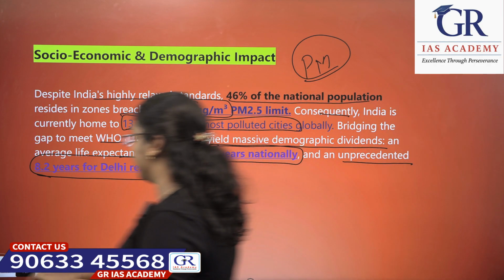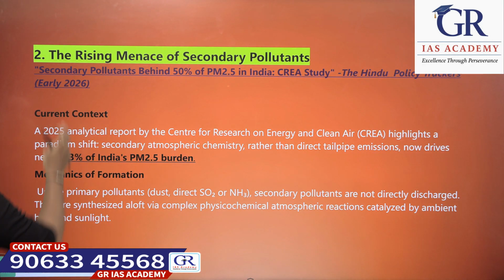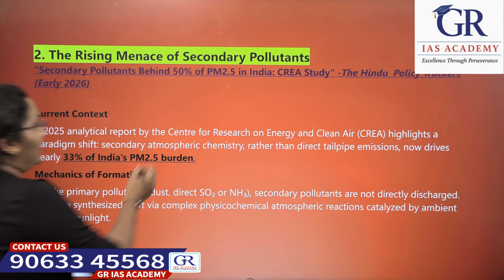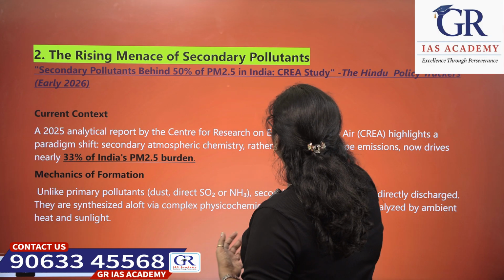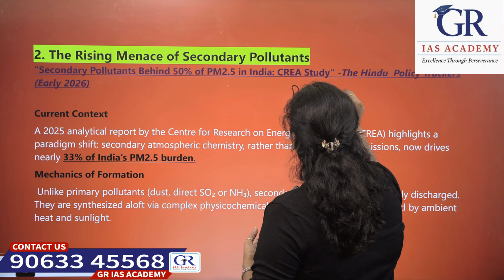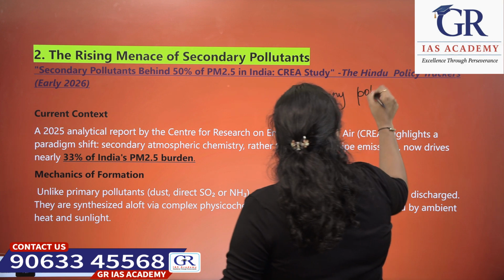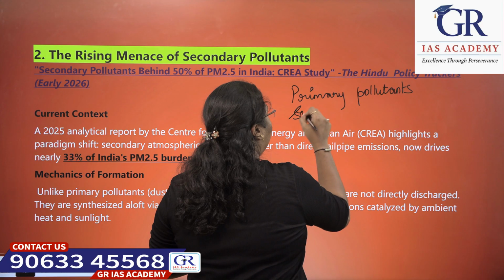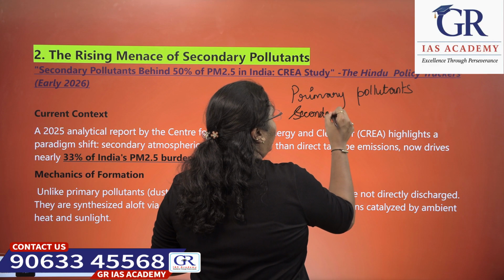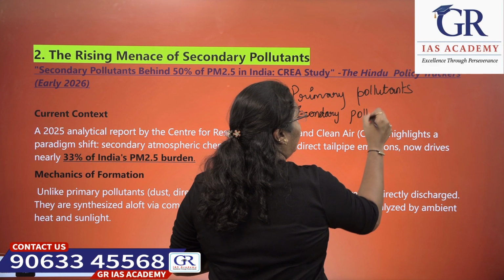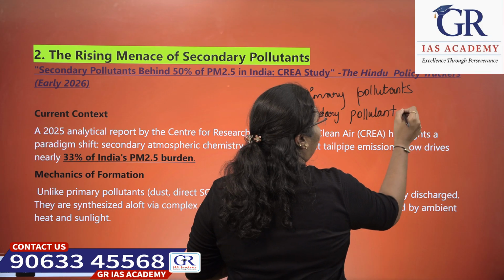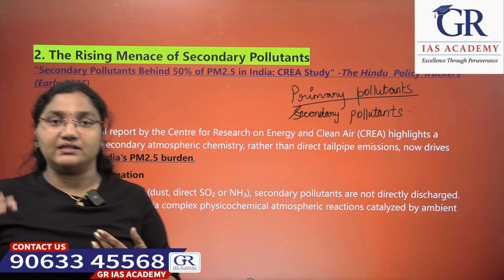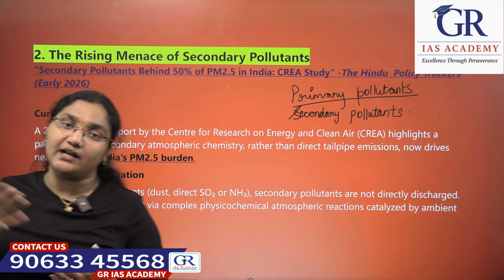Okay, moving forward, our next topic is the rising menace of secondary pollutants. We have seen in the previous classes the primary pollutants and secondary pollutants, right? Primary pollutants are released from direct sources, like vehicular emissions and AC emissions like chlorofluorocarbons and hydrofluorocarbons.